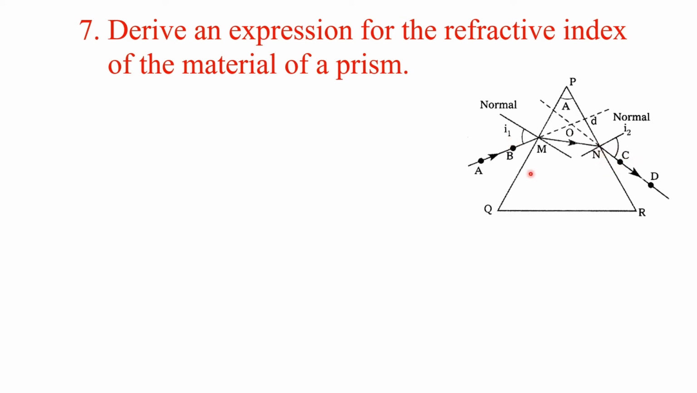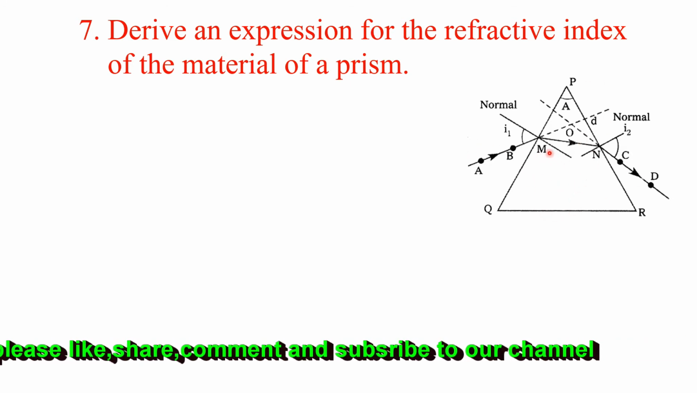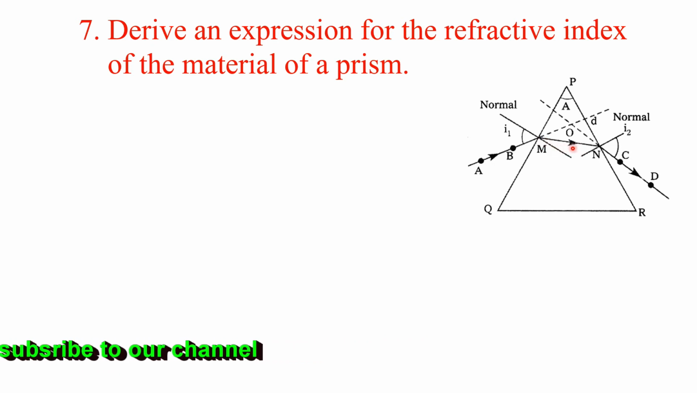Whenever the light ray travels from a rarer medium to a denser medium, now it is a glass medium, the refracted ray bends towards the normal, and again from here to here. Now the light ray is traveling from a denser medium to a rarer medium. So this refracted ray moves away from the normal. Here angle i1 is the angle of incidence and here i2 is the angle of emergence.